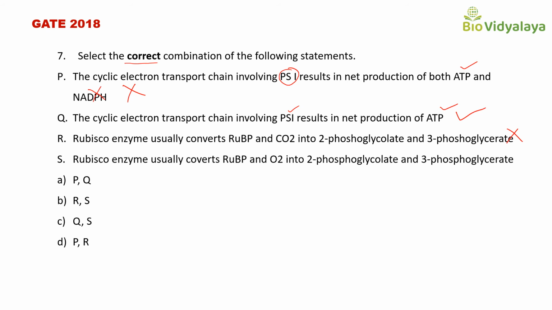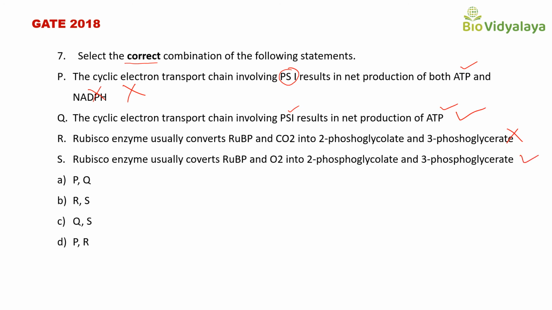Next statement S is, Rubisco enzyme usually converts RuBP and oxygen into 2-phosphoglycolate and 3-phosphoglycerate. This statement is correct. RuBP fixes oxygen and that will produce 1 molecule of 2-phosphoglycolate and 1 molecule of 3-phosphoglycerate. So the statement S is correct.